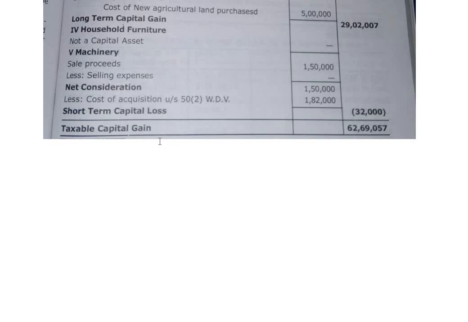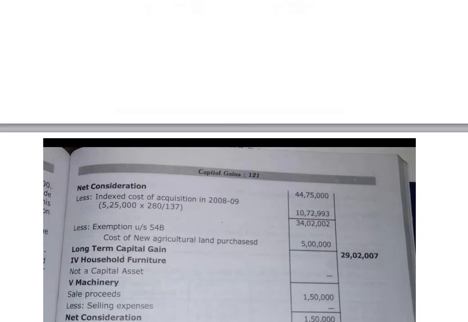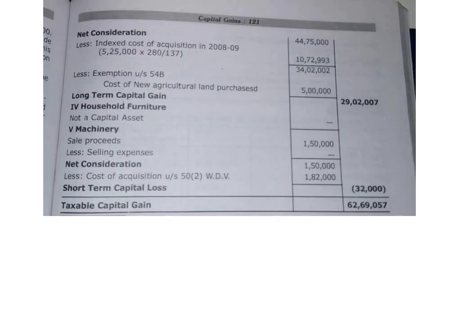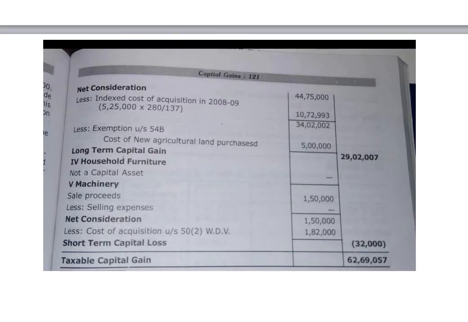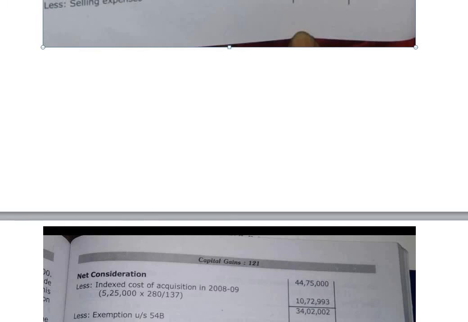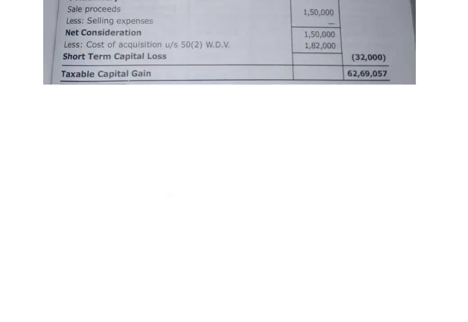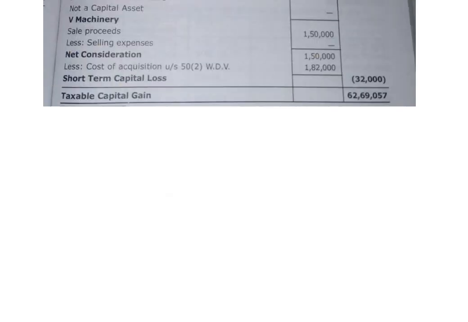So total taxable capital gain, by adding all: residential house property and jewelry and machinery and agricultural land, total 62,69,057.